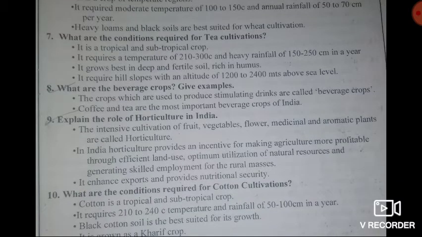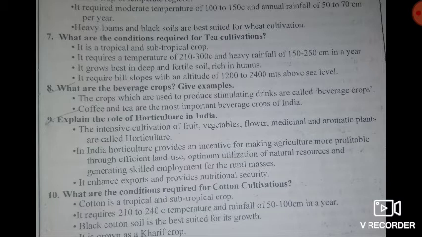Then the seventh question: what are the conditions required for tea cultivation? Answer: it is a tropical and subtropical crop, and it requires a temperature of 21 to 30 degrees Celsius and heavy rainfall of 150 to 250 centimeters in a year.